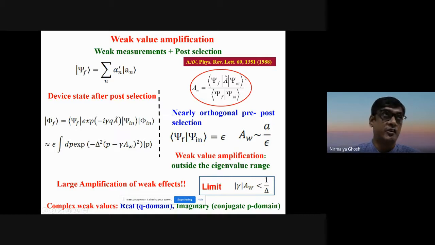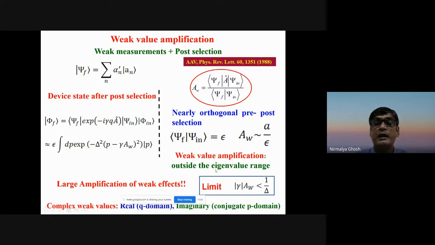The numerator is like the expectation value, but of course psi_f and psi_in are not the same. They can be different. And you see here that the denominator is the overlap between the pre- and the post-selected state. If that is very small, the A_w can become very large and can be unbounded, right? So when <psi_f|psi_in> is 0, of course, this limit breaks down. That is the exactly orthogonal pre- and post-selection. The interesting thing happens when you have near-orthogonal pre- and post-selection, and this small quantity we will refer to as epsilon. So when epsilon is small, you can see that it is a very large weak value. And this is what we know as weak value amplification.